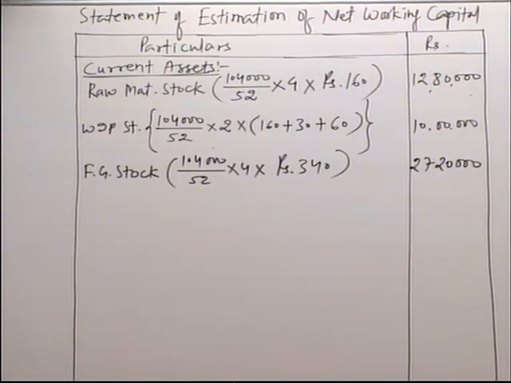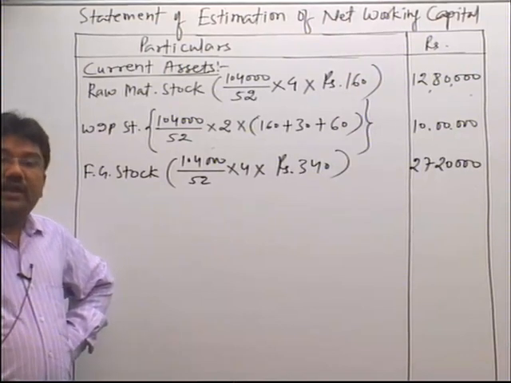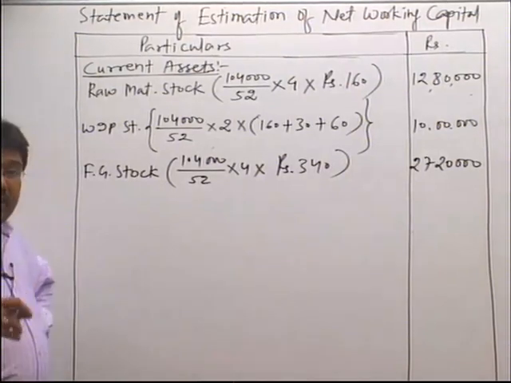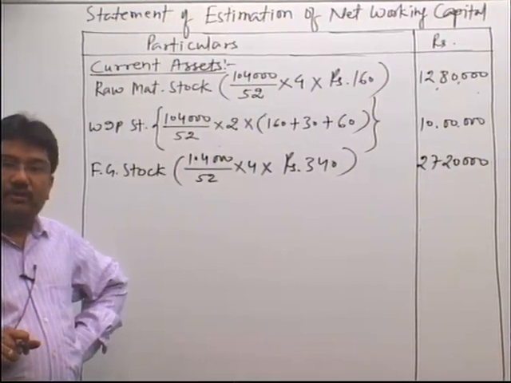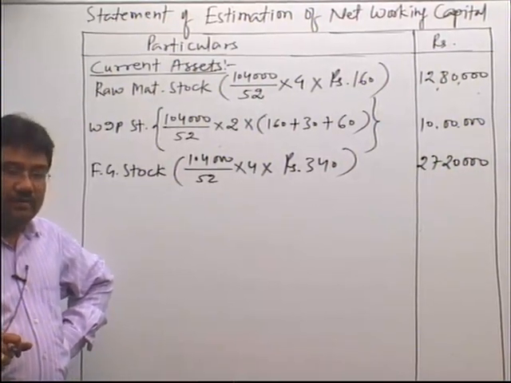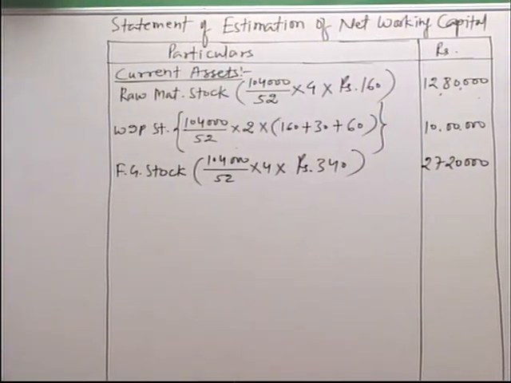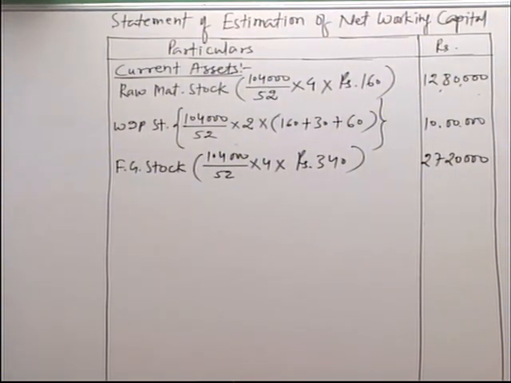Now the next is debtors. If you see the question carefully, you will find that 1/4 of the sale is on cash basis, which means 3/4 of the sale is on credit basis, and debtors are created only in case of credit sales. But when nothing is told to you in the question about cash sale, at that time you have to assume that all the sale, that is 100% sale, is credit sale. Now in case of debtors the time is 2 months, meaning we give 2 months of credit to our debtors.